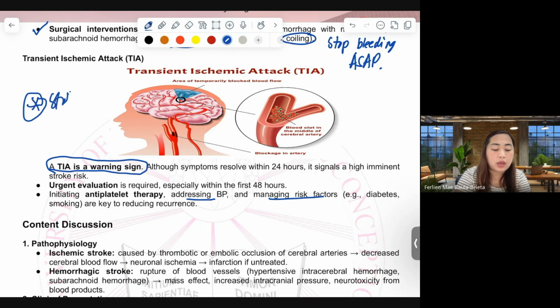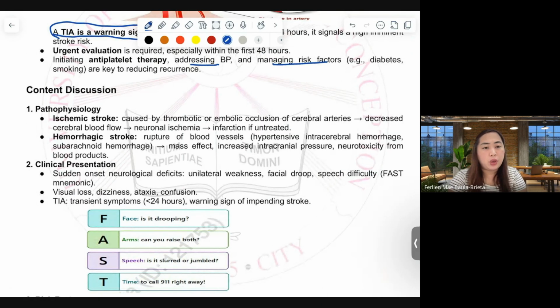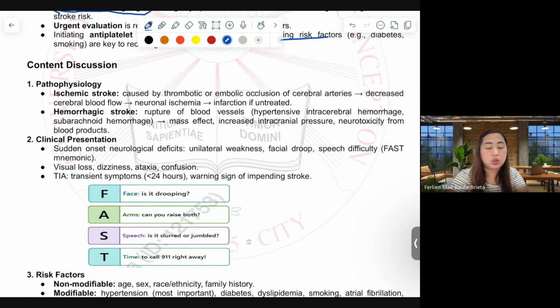For a very short discussion on pathophysiology for ischemic stroke, as mentioned, it is caused by thrombotic or embolic occlusion of cerebral arteries, causing decreased cerebral blood flow.